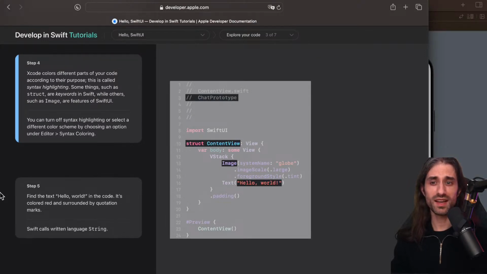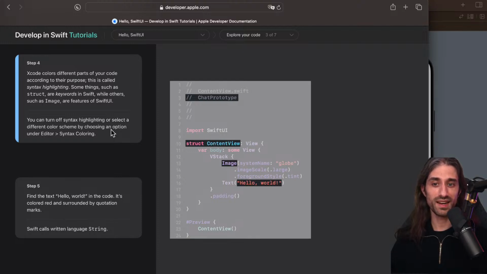Now, let's talk about syntax highlighting and syntax coloring. You've probably noticed that Xcode colors different parts of our code according to their purpose. This is called syntax highlighting. You can often see the term syntax coloring also, but I think Apple prefers syntax highlighting. Some words, such as struct here, are keywords in Swift. So they're reserved words that have a specific meaning in the Swift programming language, while others, such as image, are features of SwiftUI. And that's why they are colored in different colors.